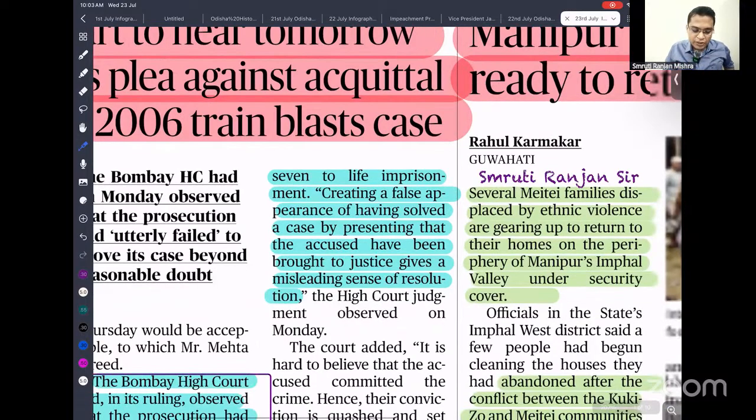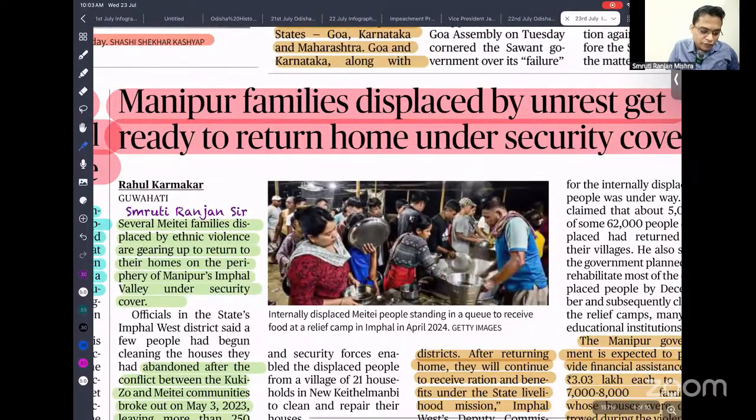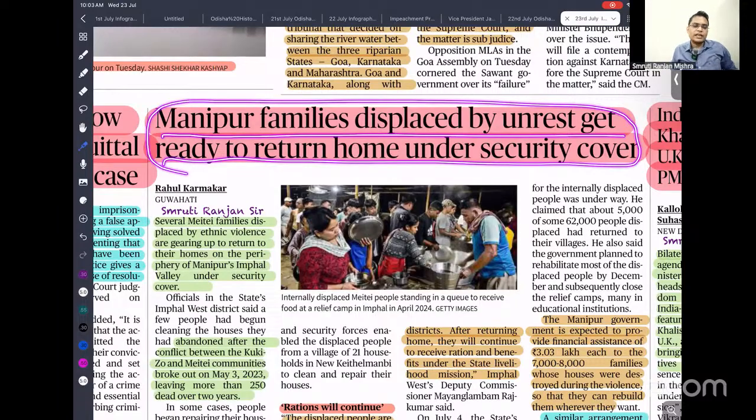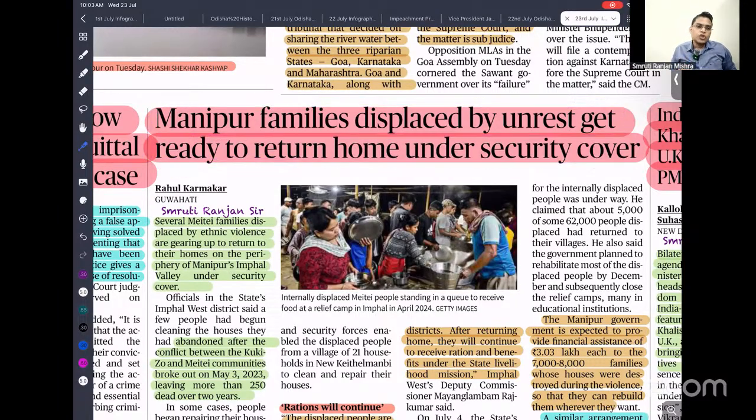Okay. So the next one is the Manipur families. Manipur families displaced by unrest get ready to return home under security cover. We know that recently in Manipur severe violence has been going on. After the High Court said the Meitei community should be given ST status, and the Meitei are plains people, the Kuki protested because Kuki are hill tribes. They believe that if the Meitei come to the hills, they will capture their land. So that led to protest, violence, and displacement of so many people. Now the government is planning to ensure resettlement of those who have been displaced.